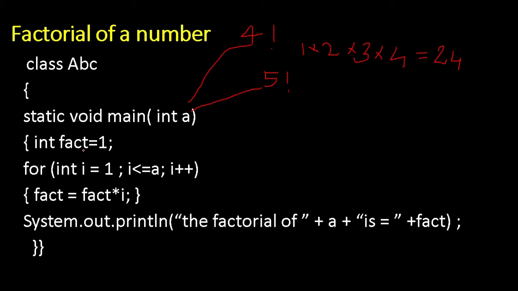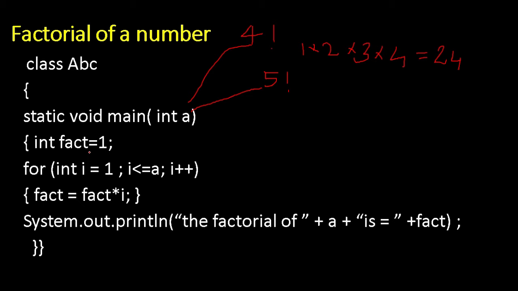I have initialized this variable to 1. Do you know what the reason is? Yes, we are going to perform multiplication. If you keep this as 0, then you will get the ultimate answer as 0 only. That's why we kept it as 1. We are going to perform multiplication, that's why.